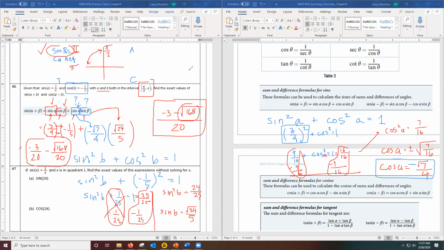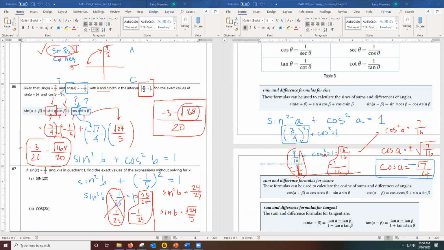It turns out the square root of 168 can be simplified, because we could pull out the square root of 4 from that. But I'm just going to leave it the way it is. But you can do more simplifying if you want, okay?